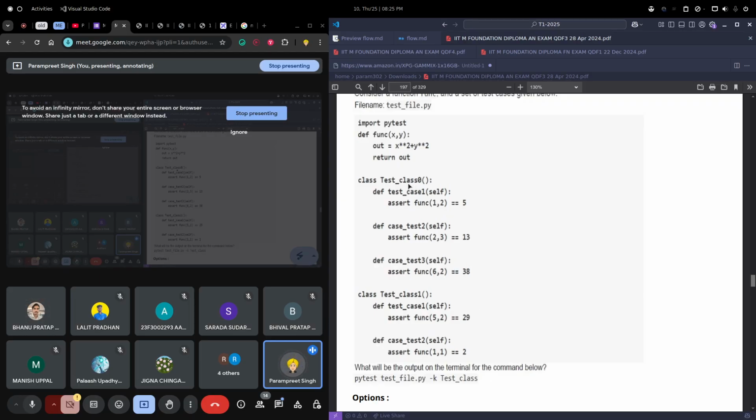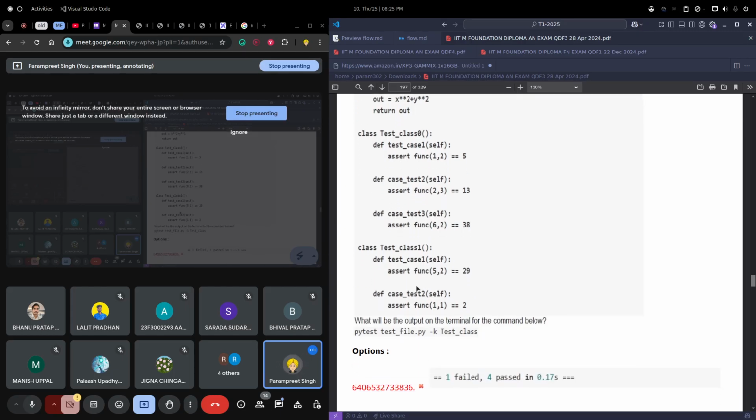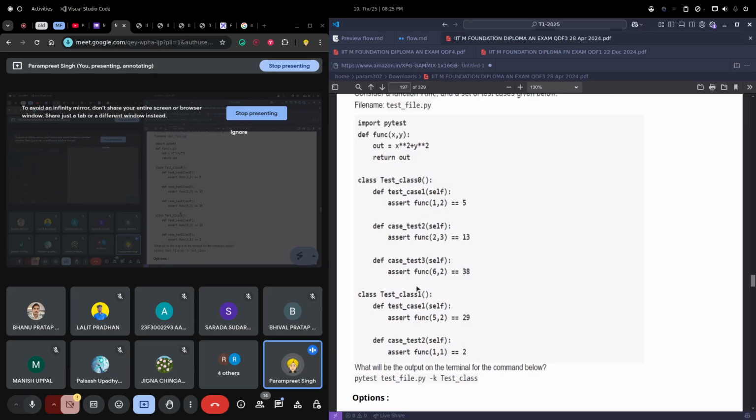We have two test classes, test class 0 and test class 1. In one we have these three functions. I have forgotten this, I have not used pytest for a long time. I think in test class 0, this third case will fail.